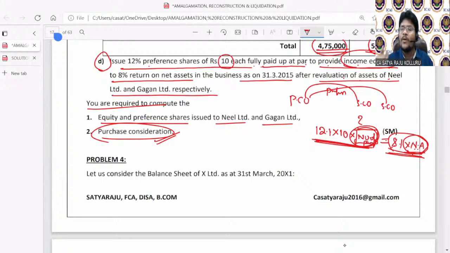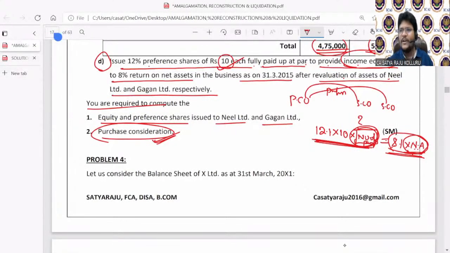Once you get the number of preference shares to be issued to Neil Limited and Gagan Limited, you can also know the worth of preference shares to be issued, because each one is 10 rupees. Then you can easily calculate PC. Once the calculation of PC is over, you can automatically get the number of equity and preference shares to be issued to each selling company specifically.